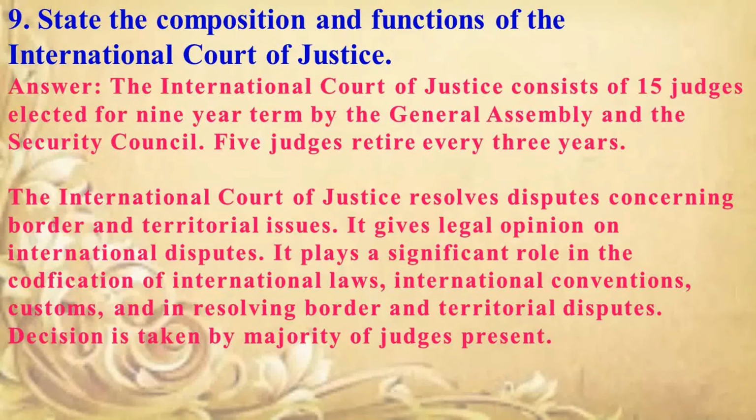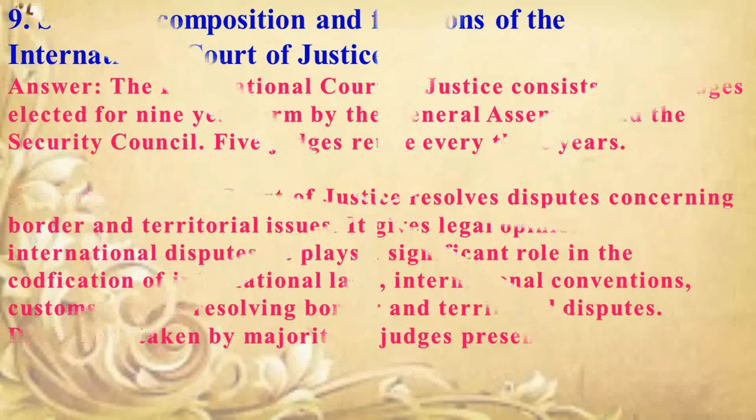It gives legal opinion on international disputes. It plays a significant role in the codification of international laws, international conventions, customs, and in resolving border and territorial disputes. Decision is taken by a majority of judges present.